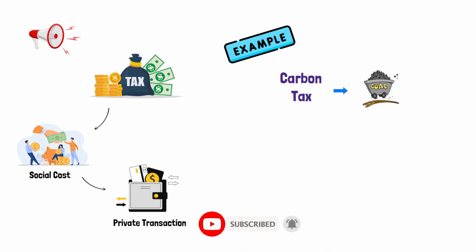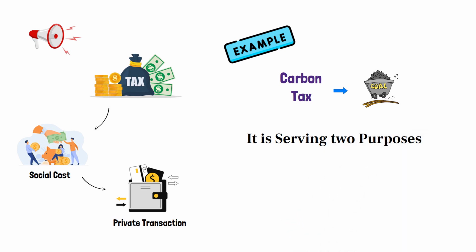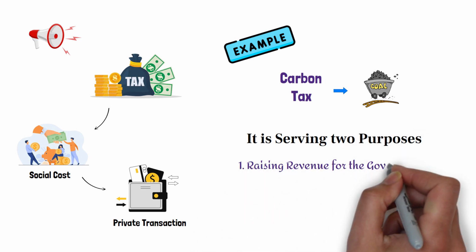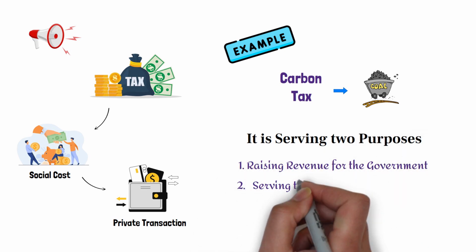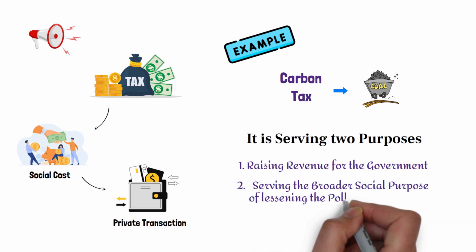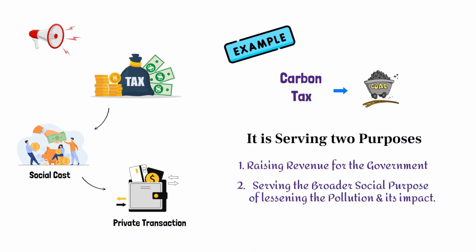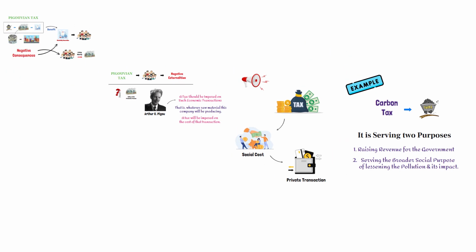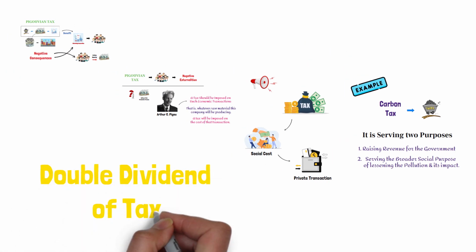Now, since it is serving two purposes, one, raising revenue for the government, second, serving the broader social purpose of lessening the pollution and its impact. So it can also be called the double dividend of tax.